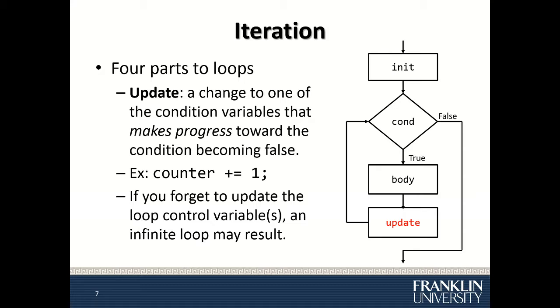You want to update the condition variable, and eventually when you check the condition it will become false, and that's how you get out of the loop. If you forget to update the loop control variable, an infinite loop may result. This is one of the very common errors that students make.